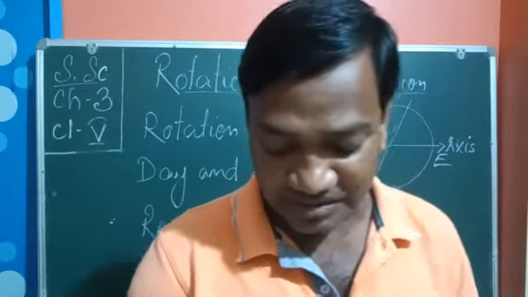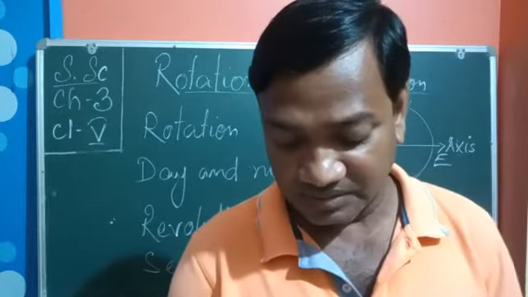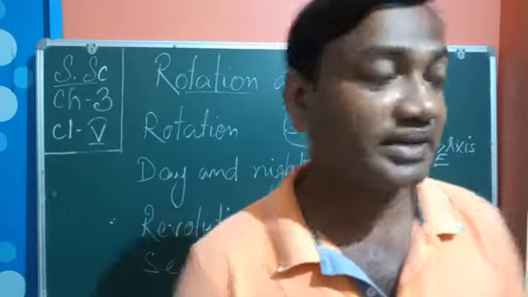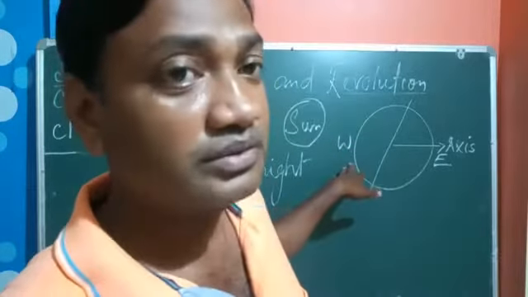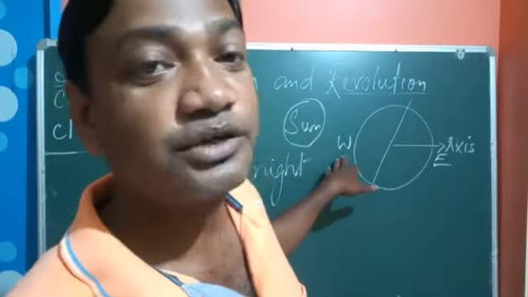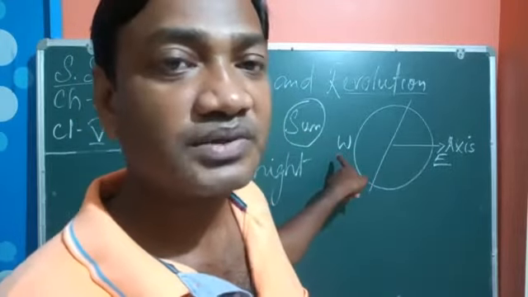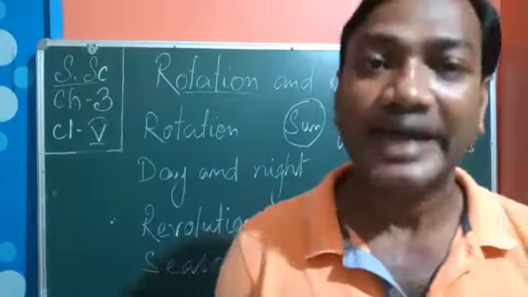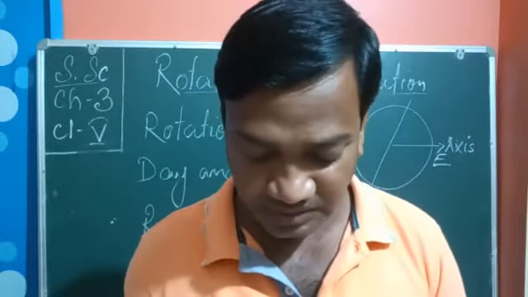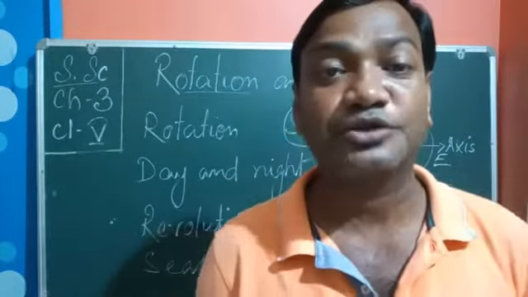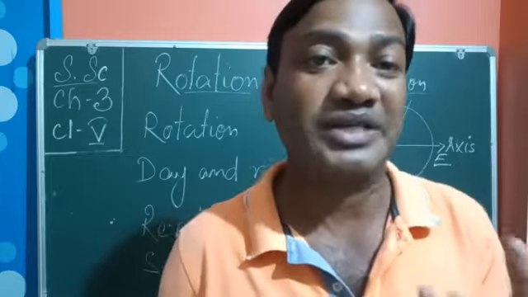On the other hand, the side of the earth facing the sun experiences day. That means the west side or east side, when it rotates and comes in front of the sun, it is their daytime. The cycle of day and night continuously happens.